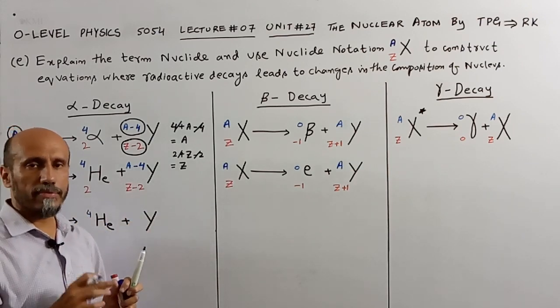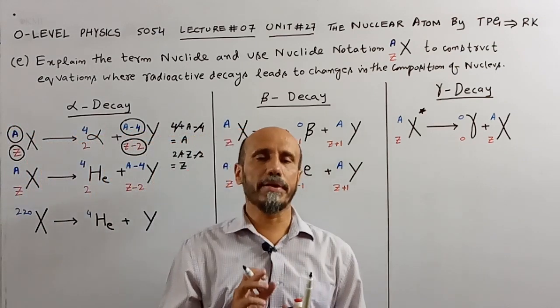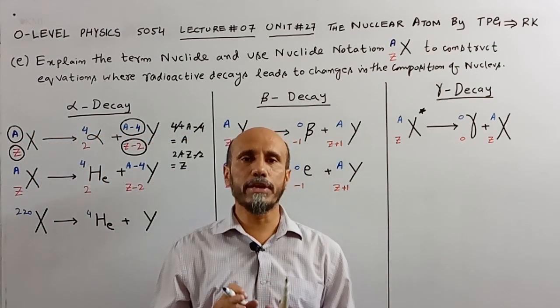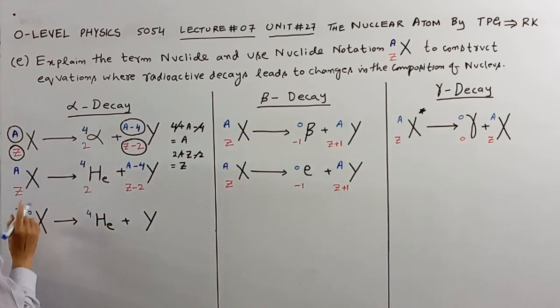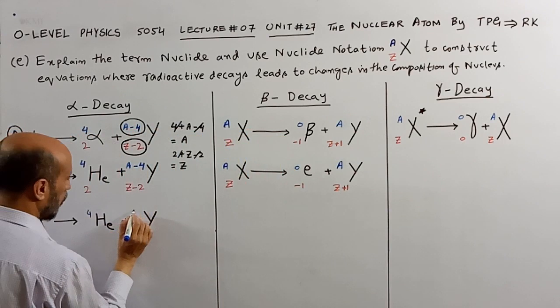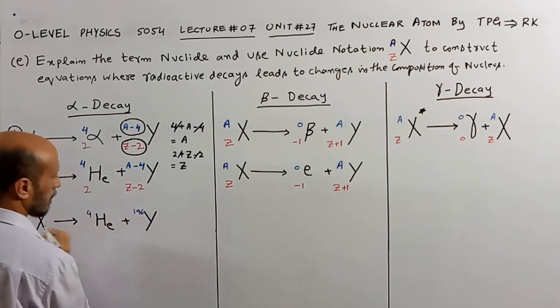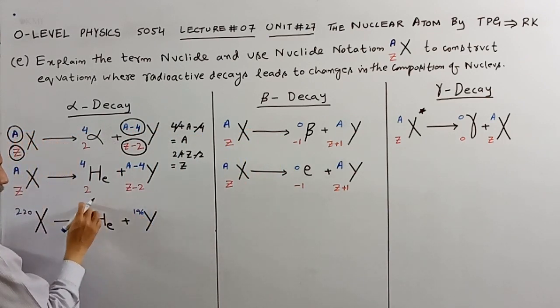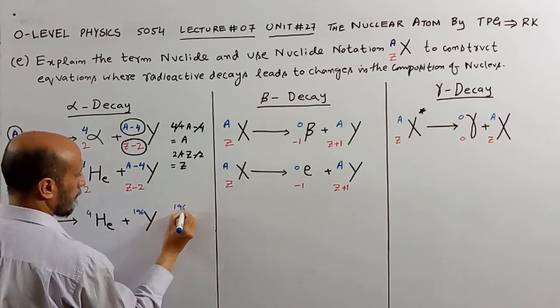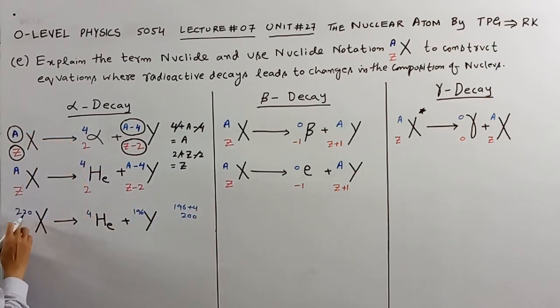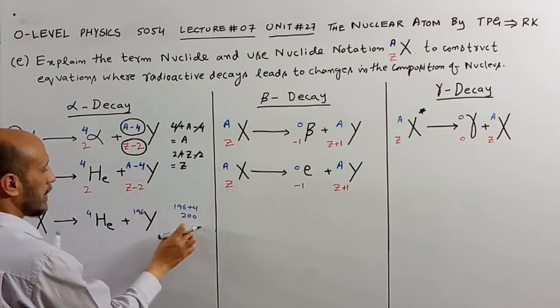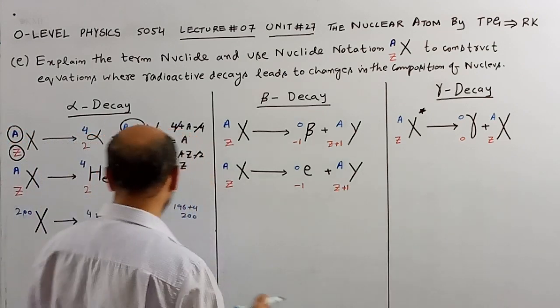The rule: whenever an element emits an alpha particle, the value of A is reduced by 4. So 220 minus 4 is 196. Now we add 196 and 4. The answer is 200, sorry, it was 200 on the left side. So 200 equals 200, balanced.